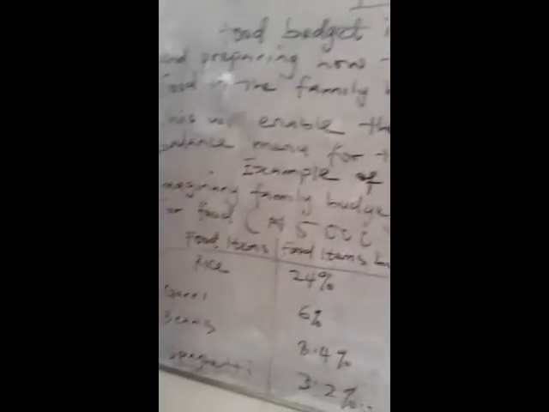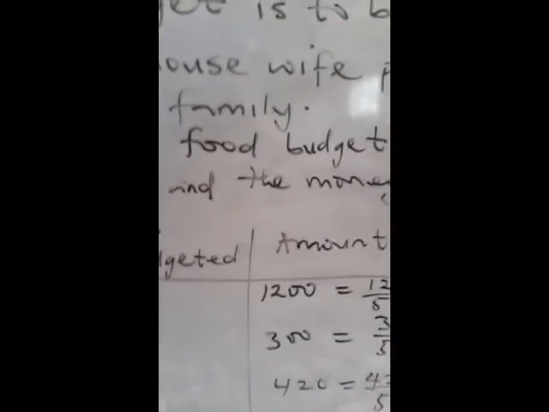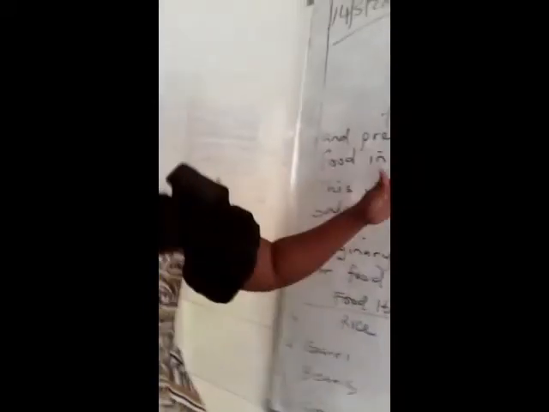This is the money I want to use for electricity, for paying the water bill, for buying clothes, for transportation. This is the money for food, because food is very, very important. So we allocate a certain amount for buying food in the family. That is called food budget.